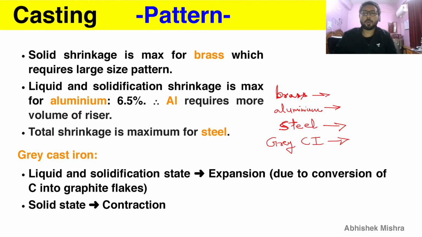So again, for these four materials, just write their name and what they are, generally why we are studying them and why we should be aware of them. No need to remember this 6.5 percentage. It is just to give you an idea about the shrinkage. So look at that idea and move on. Remember only the material and why they are being studied here.